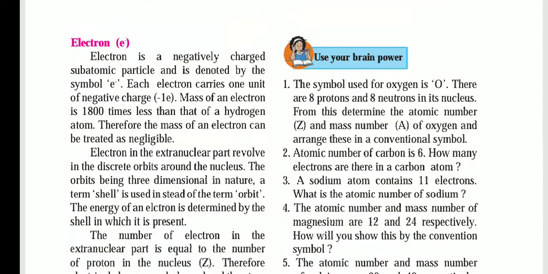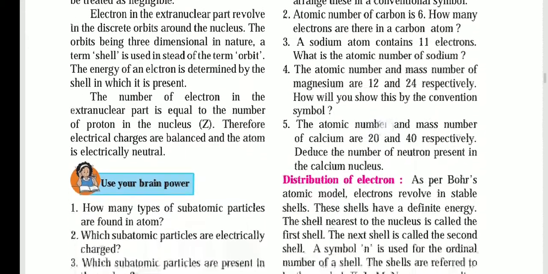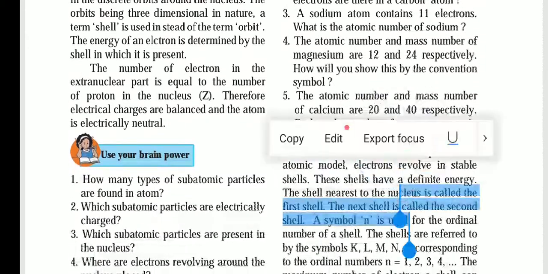Now what is given here: the symbol used for oxygen is O, and there are 8 protons and 8 neutrons in its nucleus. From this, determine the atomic number Z and mass number A of oxygen and arrange them in the conventional symbol. It will be 16 upon 8. Atomic number is Z and atomic mass number is A. Here the distribution of the electrons is given.